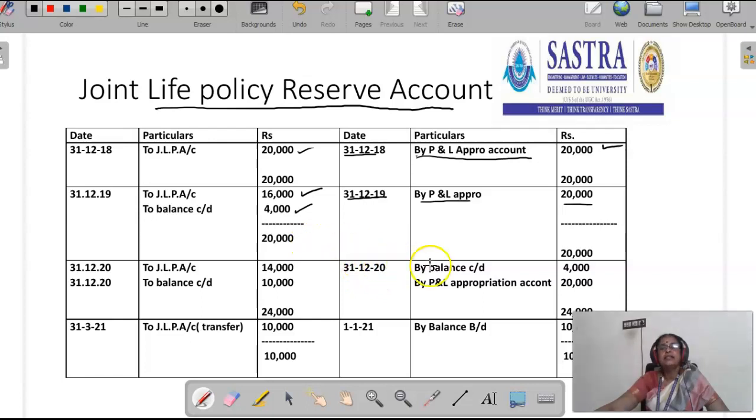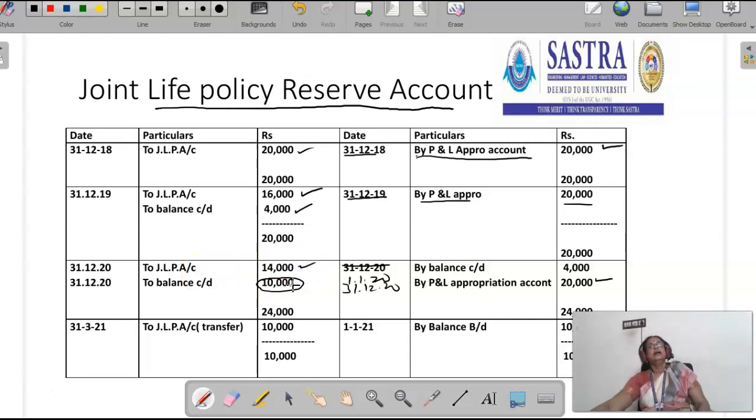Then the third year, on 1/1/20, the opening balance is 4,000. At the end of the year, the firm pays premium, that is 20,000. The surrender value of the policy is 10,000. Total is 24,000, this is book value. Surrender value is 10,000. The excess amount is 14,000. That should be debited to joint life policy reserve account and credited to joint life policy account. We have to write here the excess amount over the surrender value, 14,000.